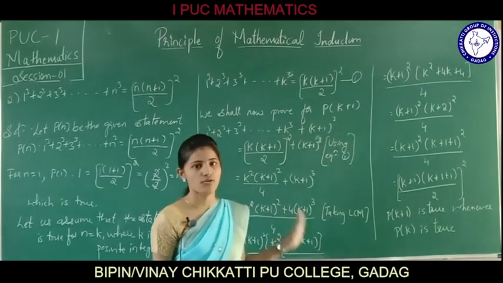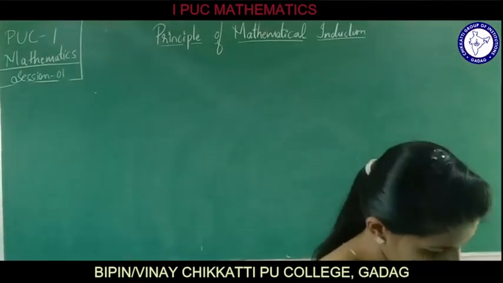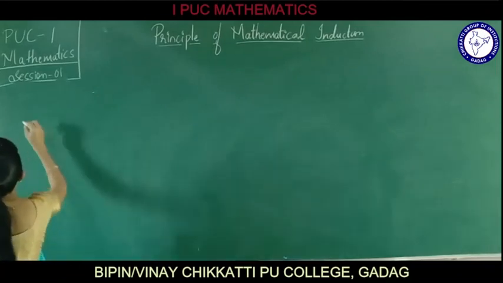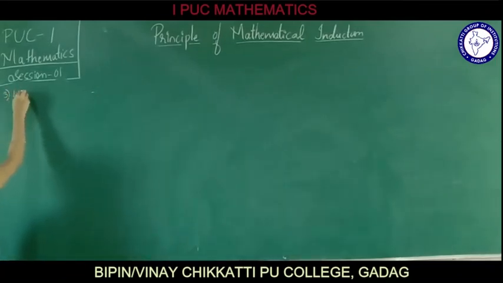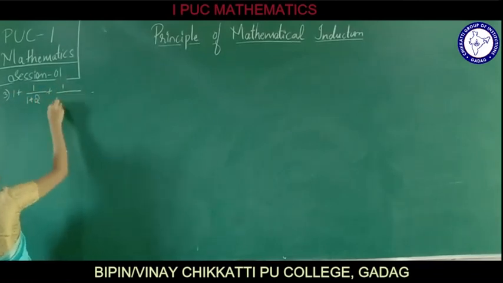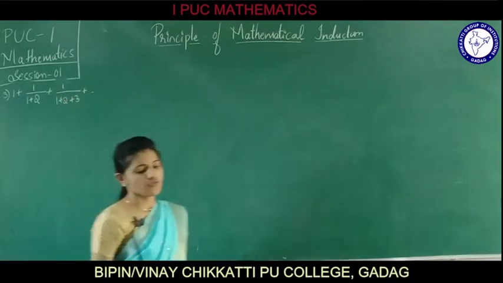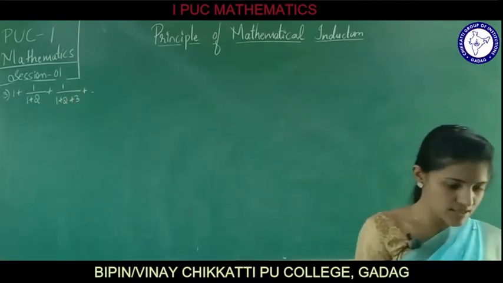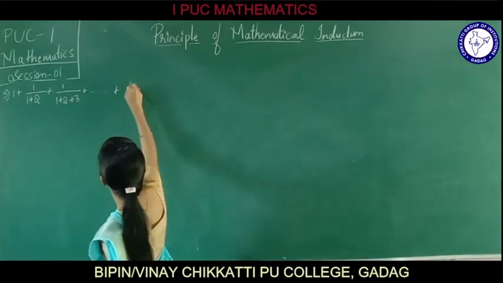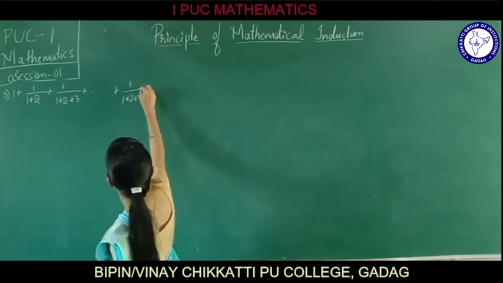I hope you have followed this problem. Now let us move to the next problem. 1 plus 1 divided by (1 plus 2) plus 1 divided by (1 plus 2 plus 3) plus, so on, up to 1 divided by (1 plus 2 plus 3 plus so on up to n).